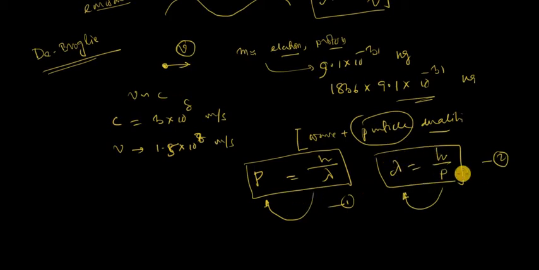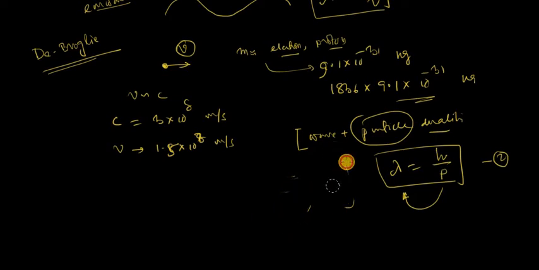Actually, equation 2 converts the particle nature into wave nature. This is the first introduction of the theory: the particle is converted as a wave. Lambda is equal to h by P. A particle of momentum P can be defined as a wave of wavelength lambda.